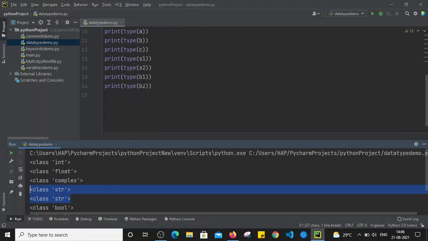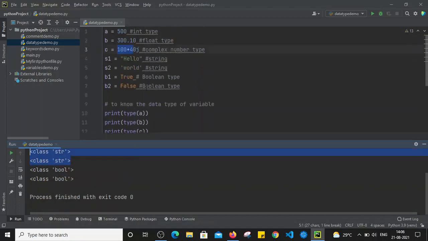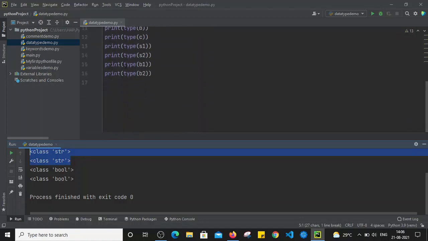Similarly, b1 and b2 are holding the values true and false. b1 is holding true, which is a boolean data type, and b2 is holding false, which is also a boolean data type. So when we print the type of b1 and the type of b2, it returns boolean. The type method is basically used to know the data type of a specific variable.